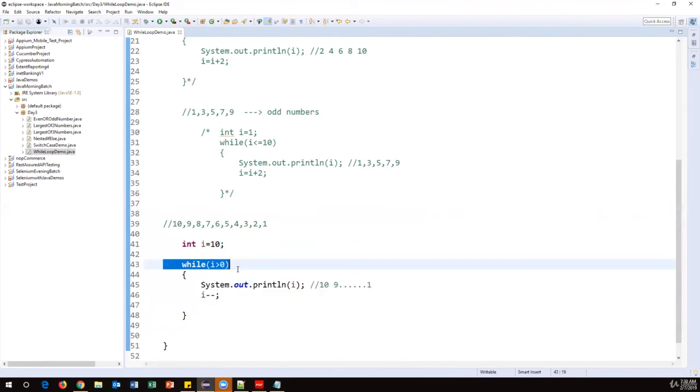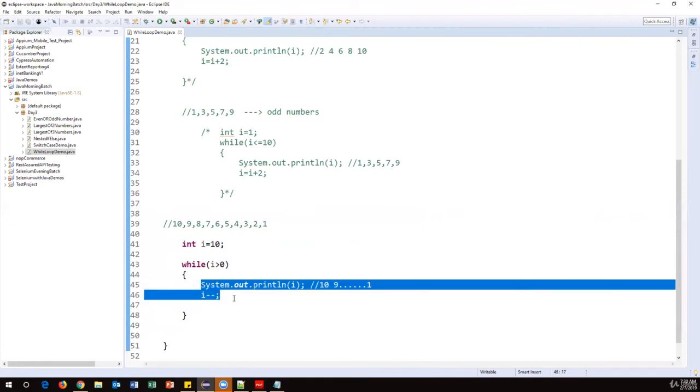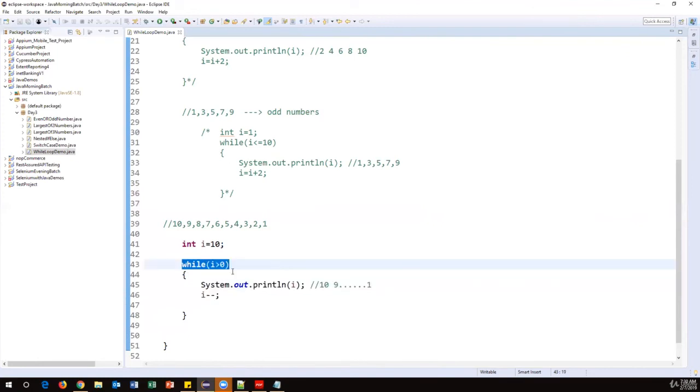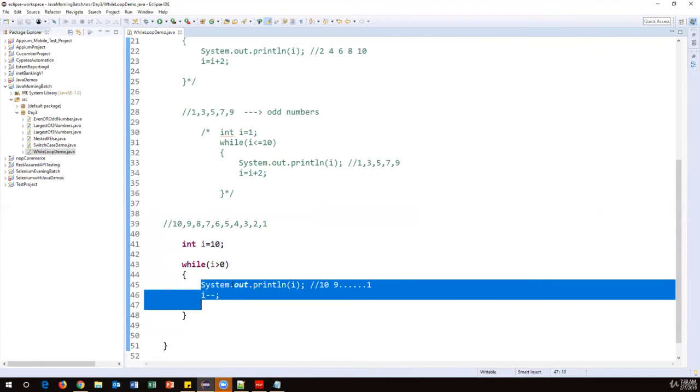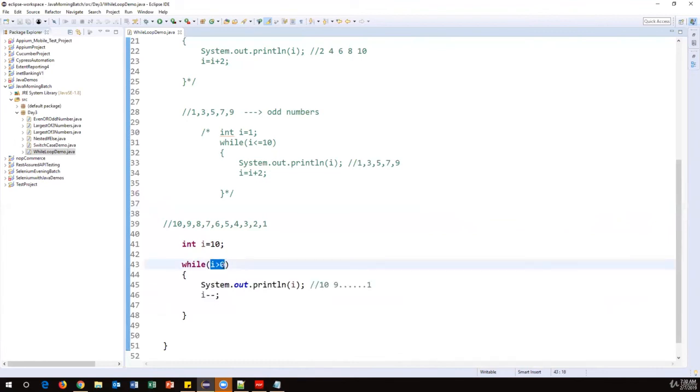First it will check the condition, and then it will enter into the loop. If the condition is false, it will never execute the statements. The same block of statements will repeat multiple times till this condition becomes false. So this is all about the while loop.